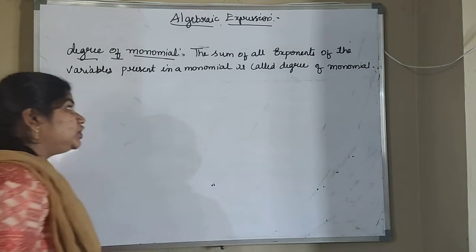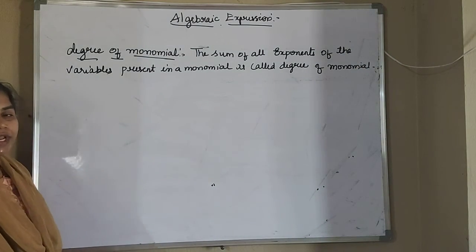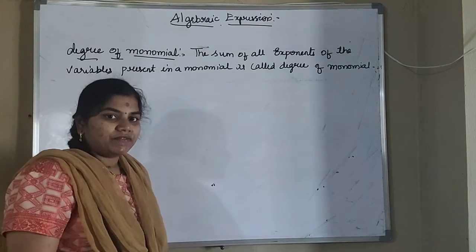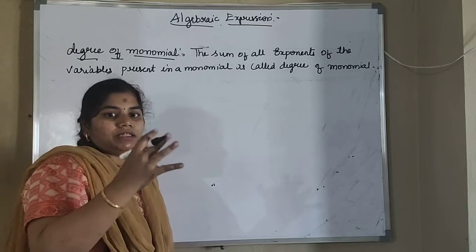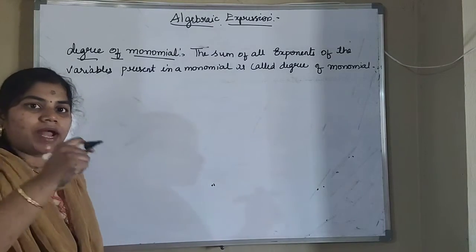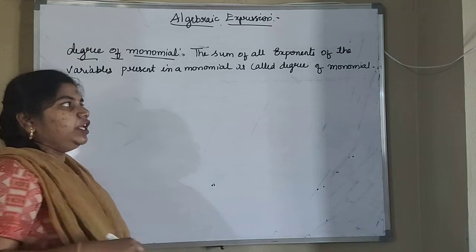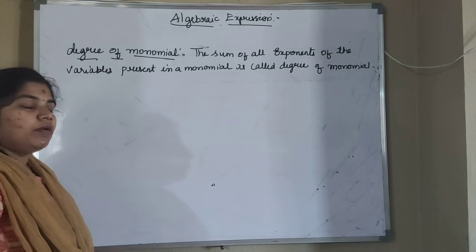Okay, so what is the definition? The sum of all exponents, which is nothing but powers. So for any monomial, we have to add the exponent values, that is, we have to add the power values. Then only you will get the degree of monomial.